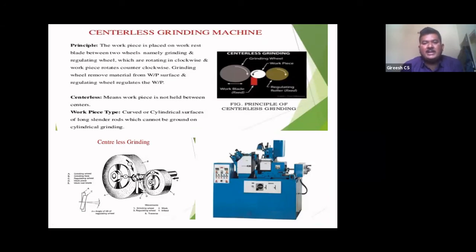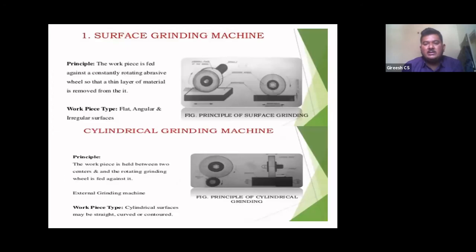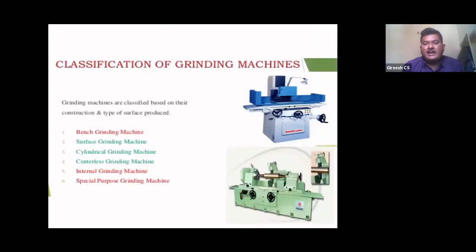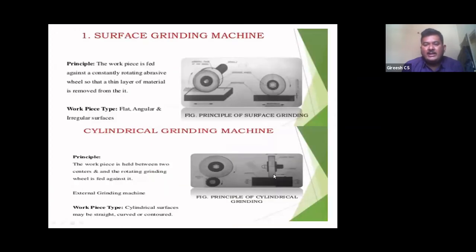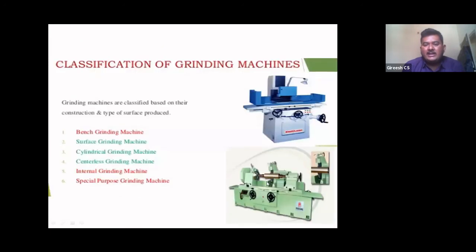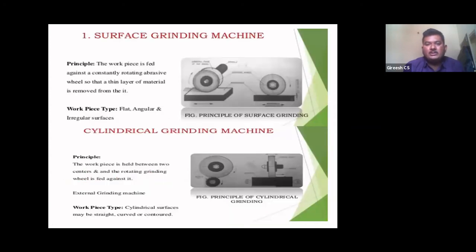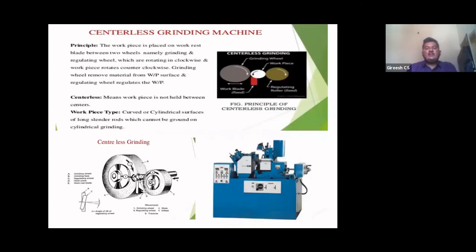Next, the last one, the centerless grinding machine. Here you see the surface grinding machine in the blue color diagram, which is used to produce a flat surface. The green color one is the cylindrical grinding machine, used to produce a surface finish on a cylindrical component. The next one is the centerless grinding machine.